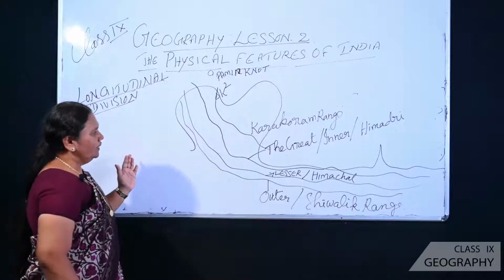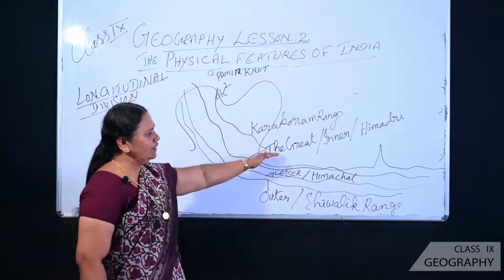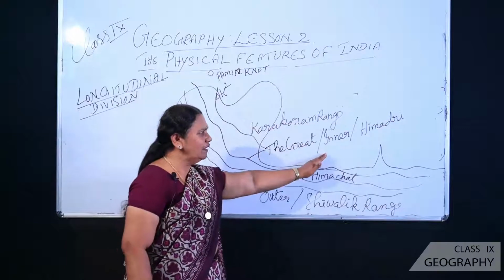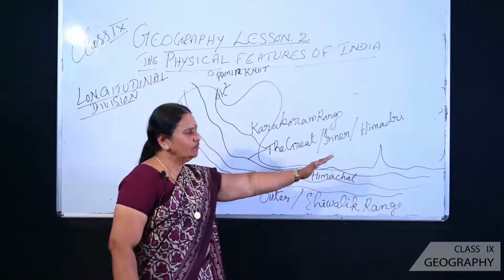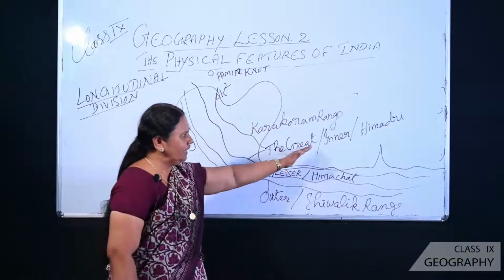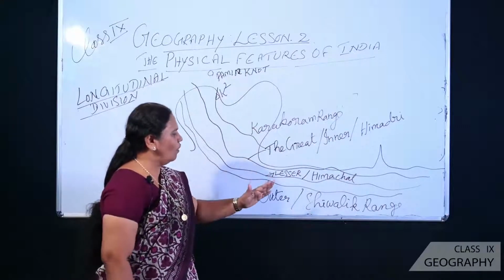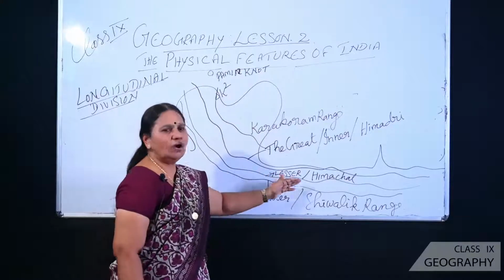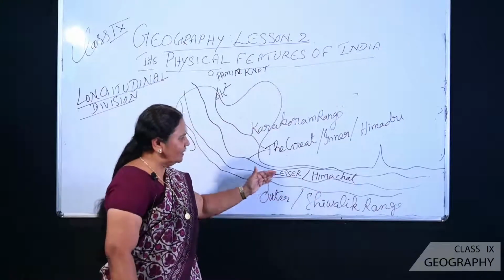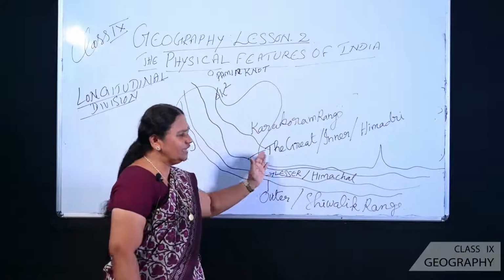What are the 3? Number 1, the Great Himalayas, or the Inner Himalayas, or the Himadri. Number 2, the second range is called the Lesser Himalayas or Himachal. Why lesser? Lesser in height than that of the Great Himalayas.